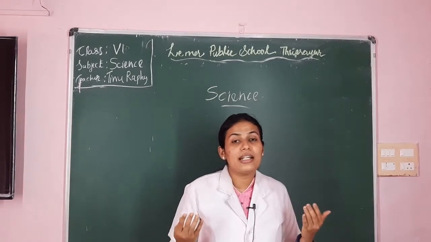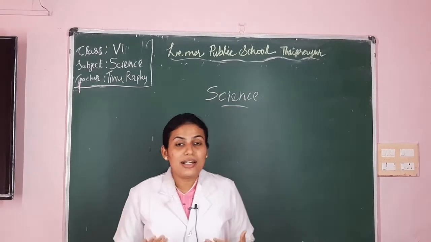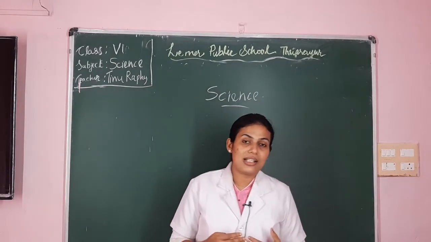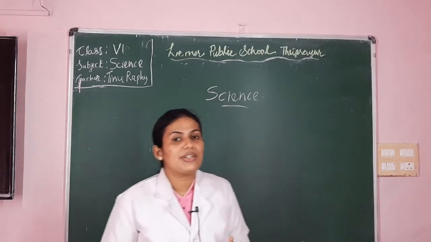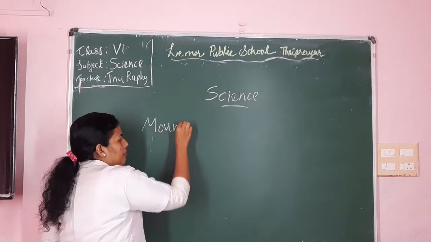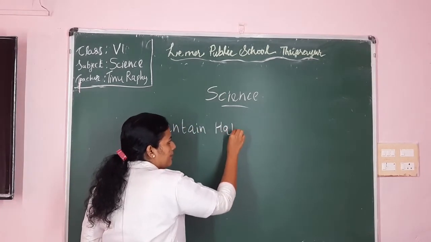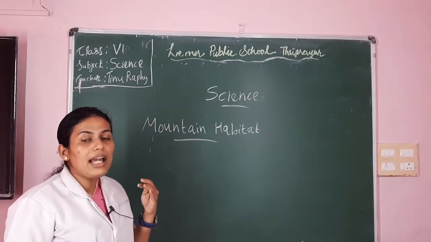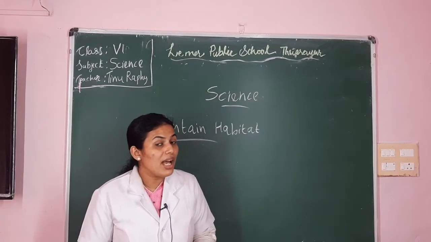So, we already learned about the desert. What are the adaptations seen in the desert region, animals and plants? We have learned that adaptation in desert terrestrial habitat. Now, what we are going to learn is the second type of terrestrial habitat, that is mountain habitat. So, mountain habitat, this is the second type of terrestrial habitat. Now, what are the specialties of mountain habitat?